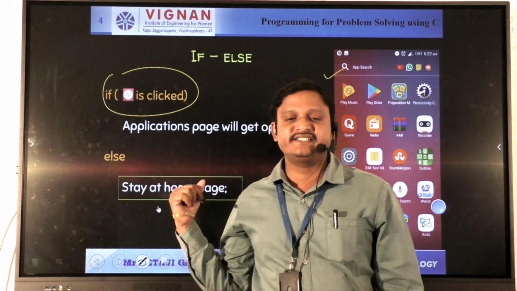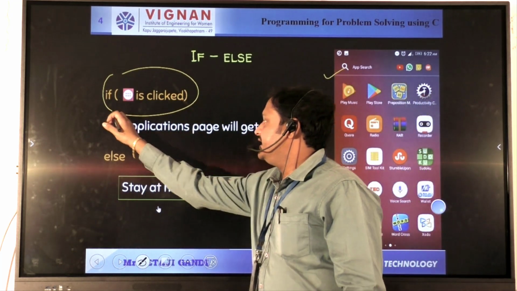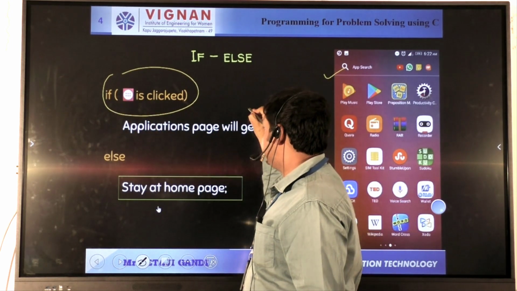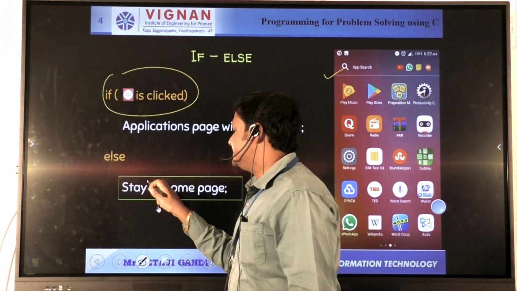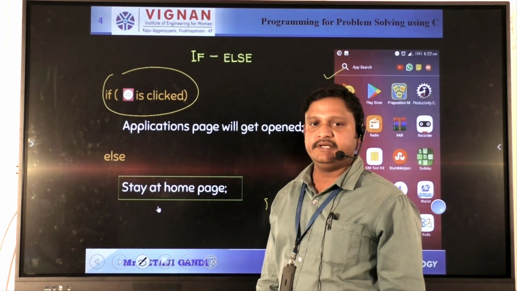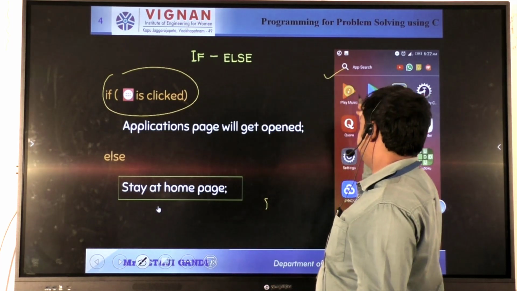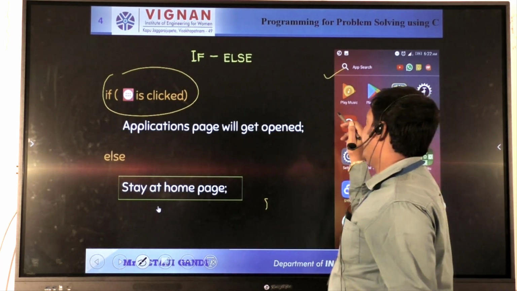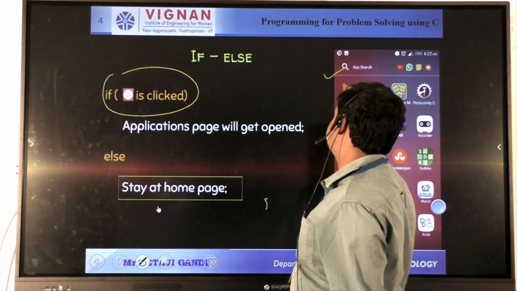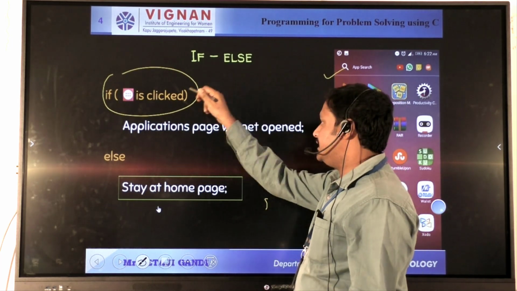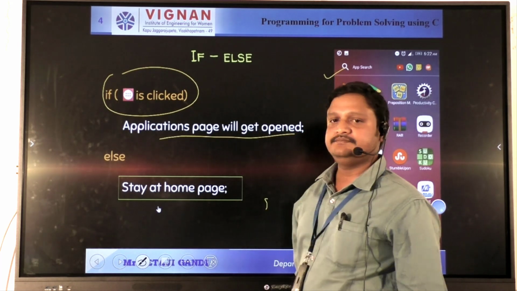We already know the second control statement is called if else. If else means if the condition is true, then the true statement will be executed. If the condition is false, then the false statement will be executed. We already know the example. This is a mobile. In this mobile, you can open that menu bar. I want to choose the Play Store. If you click on this Play Store, automatically the Play Store application will be opened.